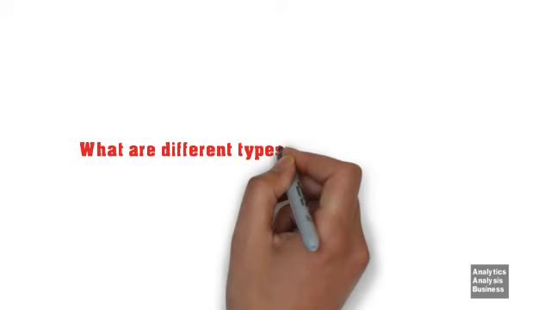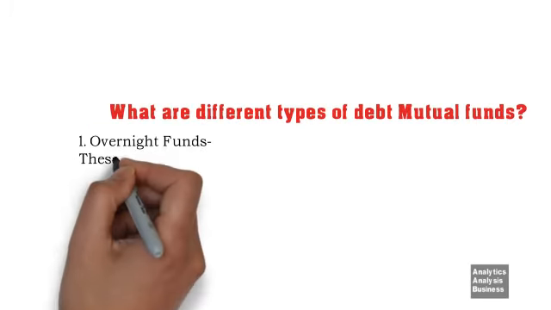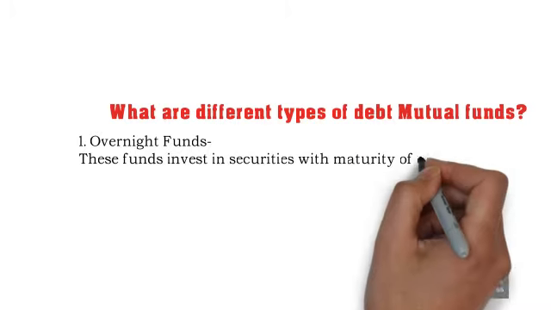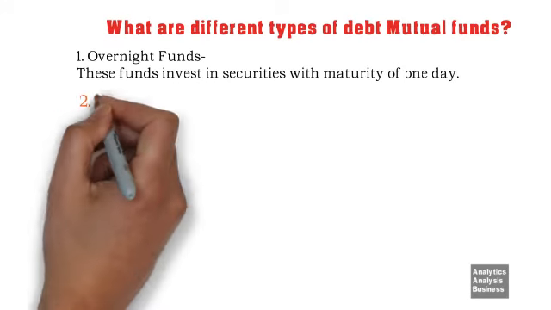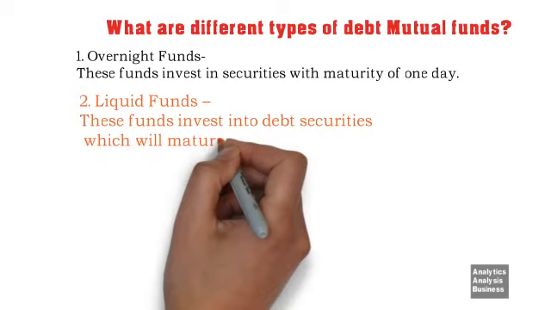What are different types of debt mutual funds? 1. Overnight funds. These funds invest in securities with a maturity of 1 day. 2. Liquid funds. These funds invest into debt securities which will mature in less than 91 days.